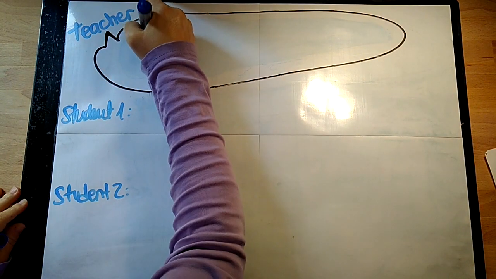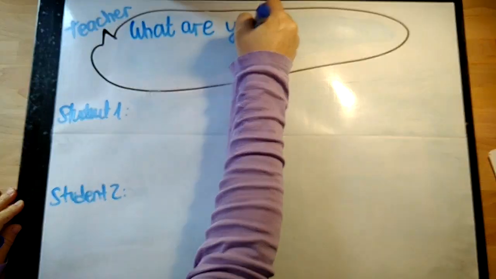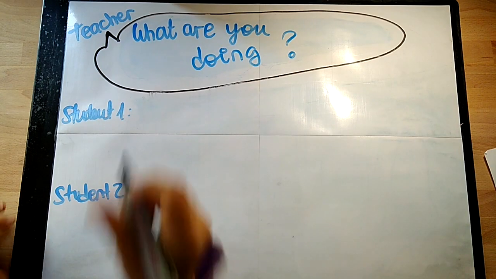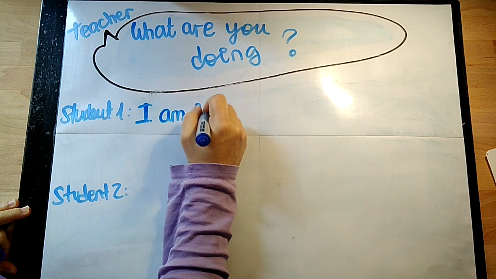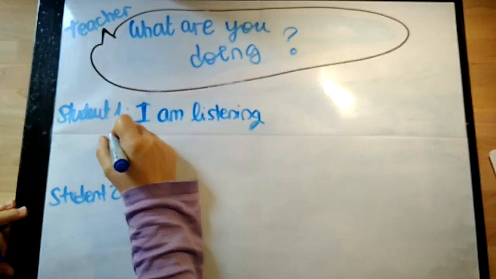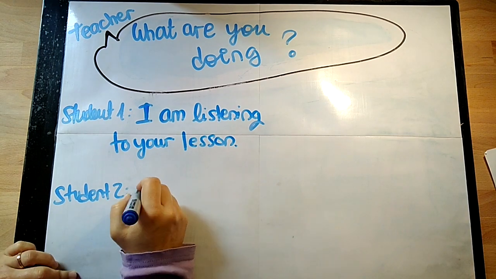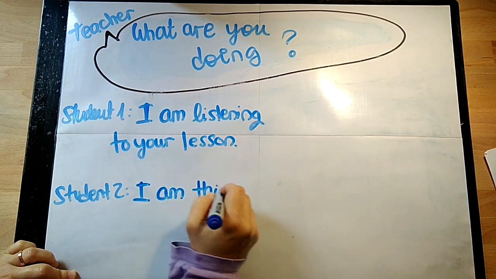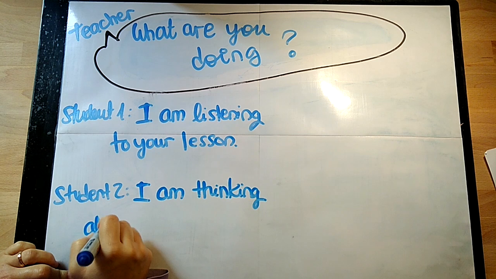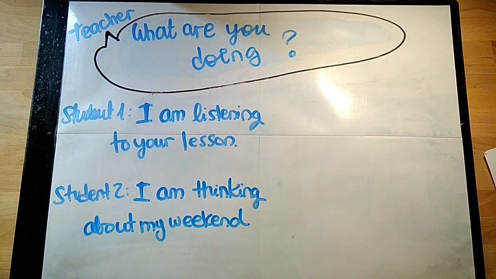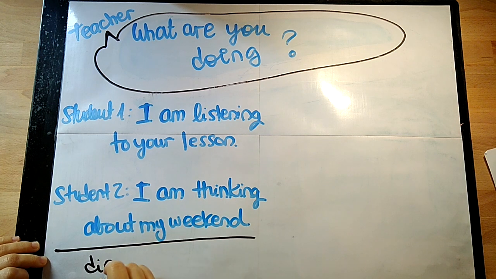Okay, so now let's look at present continuous examples. Now imagine that the teacher asks the students, "What are you doing?" And student 1 answers, "I'm listening to your lesson." And student 2 answers, "I am thinking about my weekend." These are two examples of direct speech. Again, exactly the words they said.